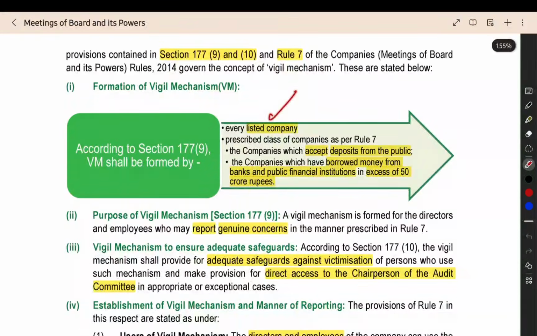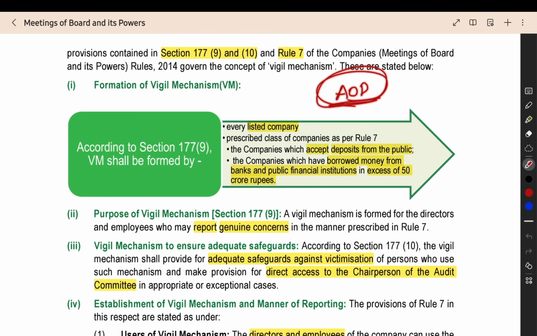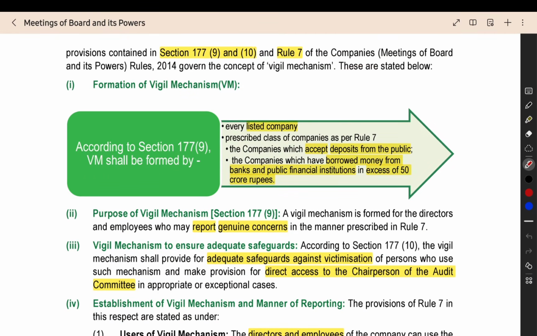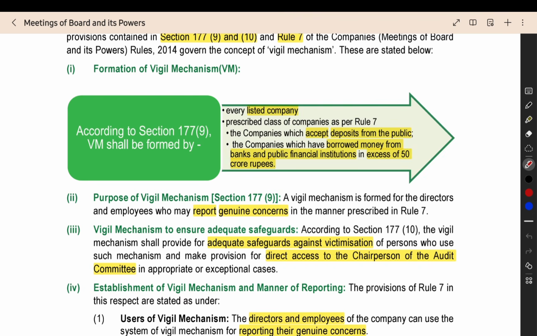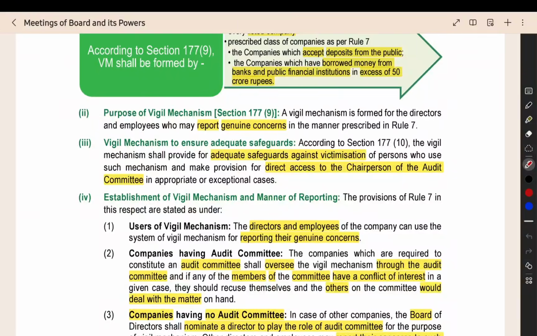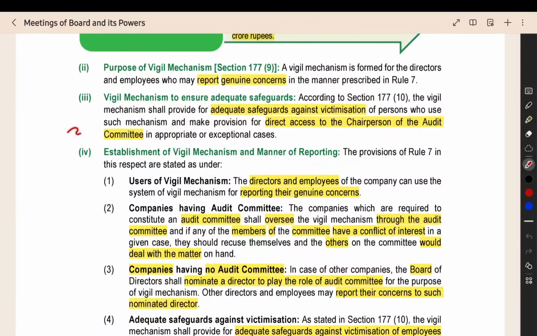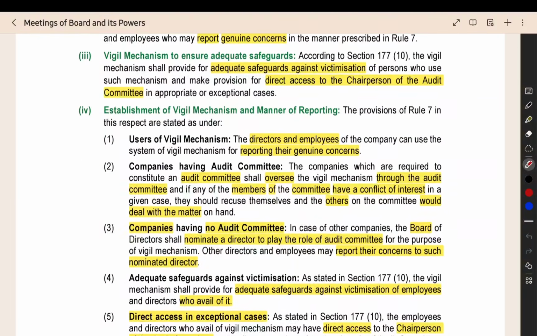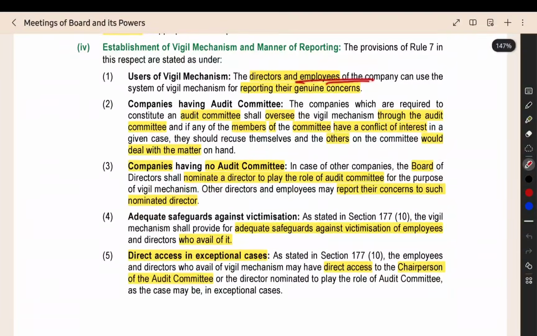Every listed company should form this vigil mechanism. And if a company accepts deposits from the public under the acceptance of deposits chapter, then it also should prepare the vigil mechanism. Then, if you have borrowed more than 50 crore from banks and public financial institutions, you also should maintain a vigil mechanism. You should prepare the authority and maintain the vigil mechanism committee, where the employees and directors will report their genuine concerns. They have to protect the employees who gave the information.